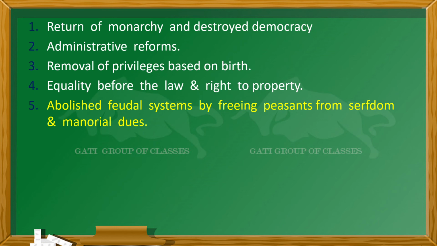The fifth one is the abolished feudal system. The feudal system was the earlier relationship between the landlord and the peasants, and at that time bonded labor was also kept. But now the peasants were made free from serfdom as well as from the manorial dues.